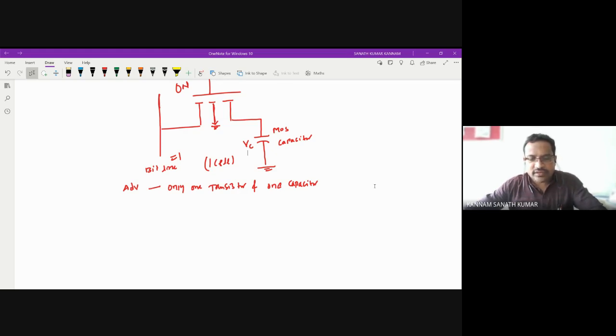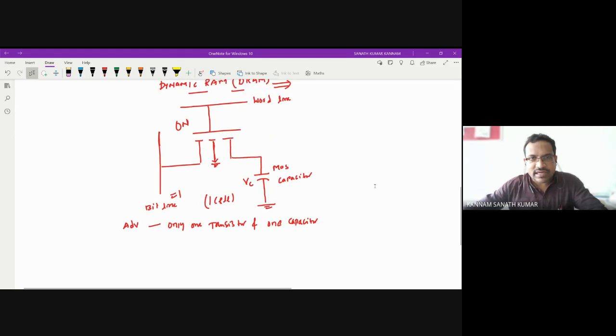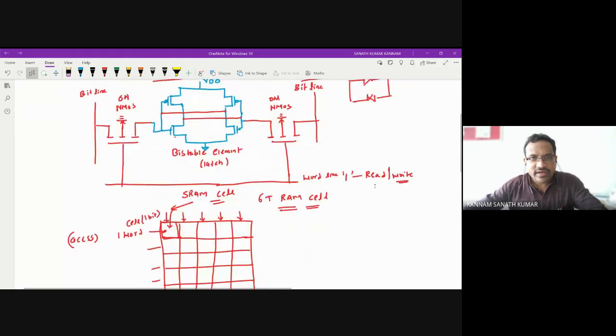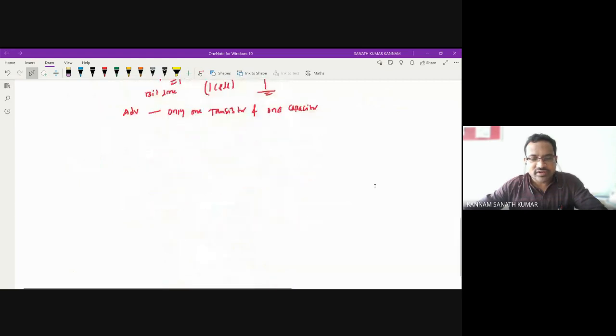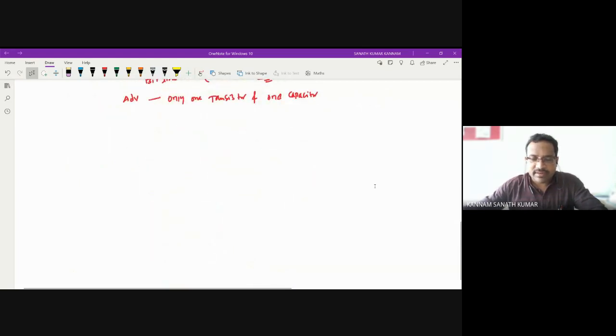Next point, the cost of DRAM is 1/5 of SRAM. So why is the cost less? It requires only one transistor and one capacitor, whereas the SRAM requires a total of six transistors. So the cost of DRAM is 1/5 of SRAM.